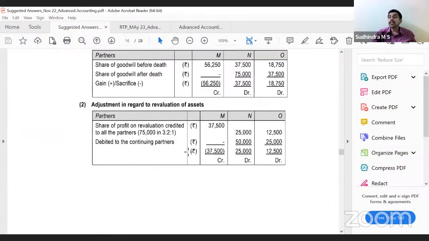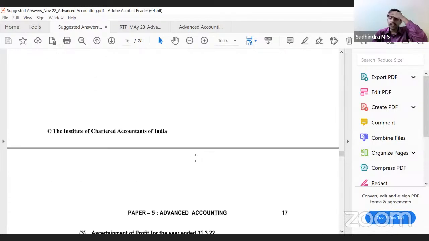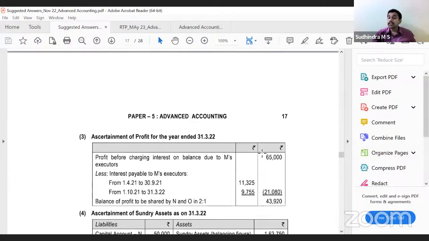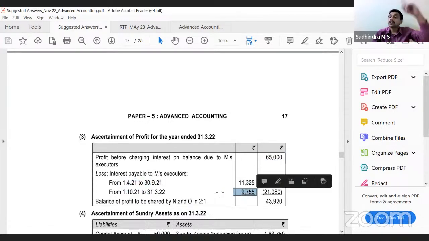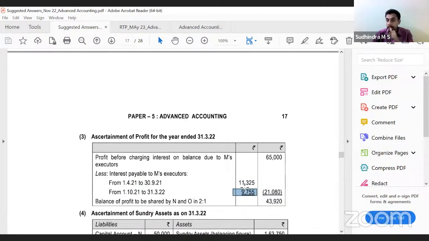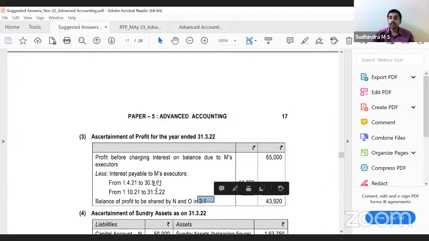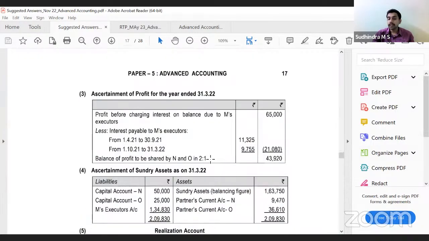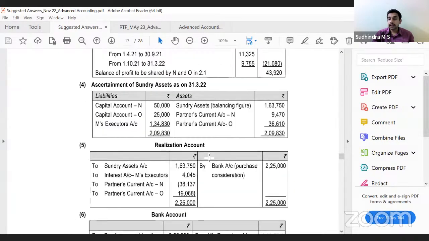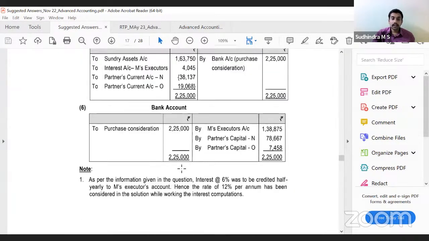Then for the financial year ending 22, how do you get the profit? 65,000 net profit they have given. Calculate interest chargeable on M's executors. They have said half yearly interest should be charged. So for the first half year, what is the interest? Second half year, what is the interest? How do you get it? Through M's executors account. By preparing M's executors account, you will get the interest. Thereby, profit is given, share them in the ratio of 2:1. Is that clear? Yes, sir.